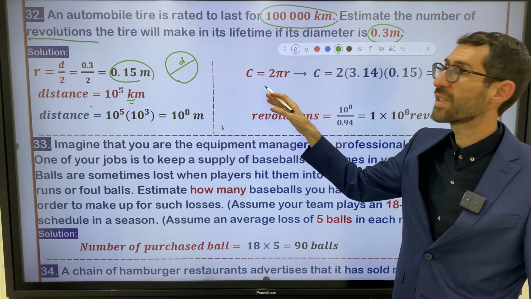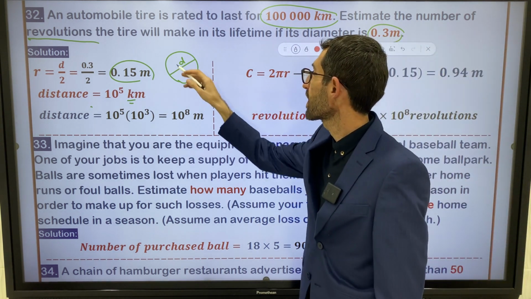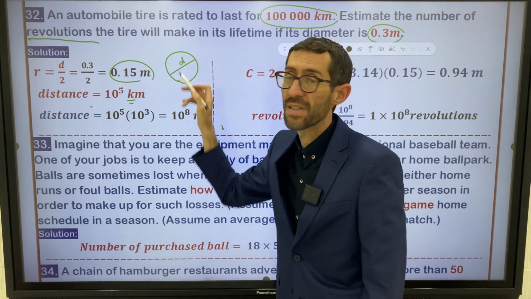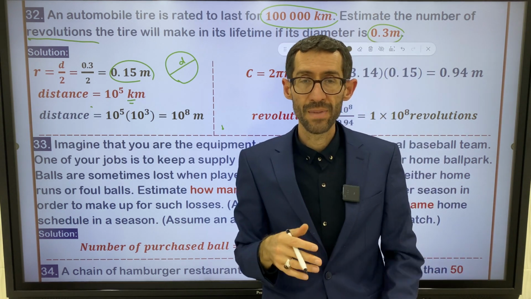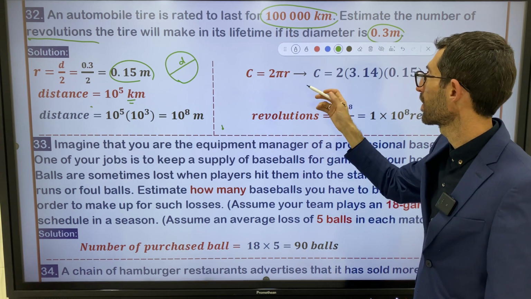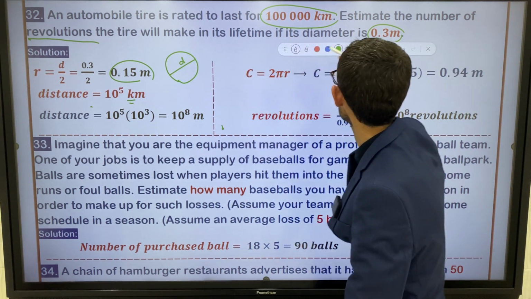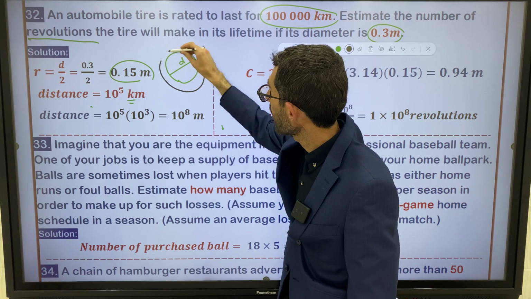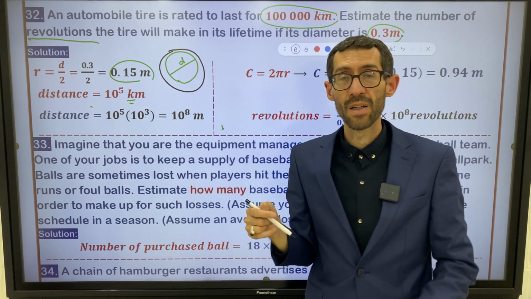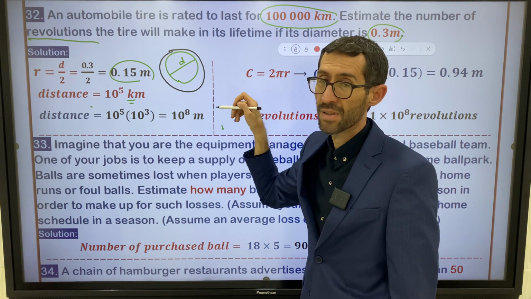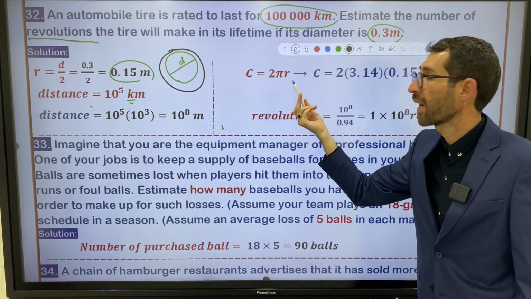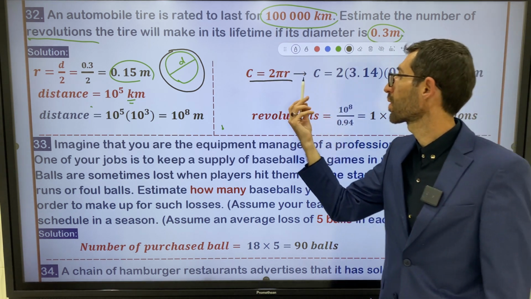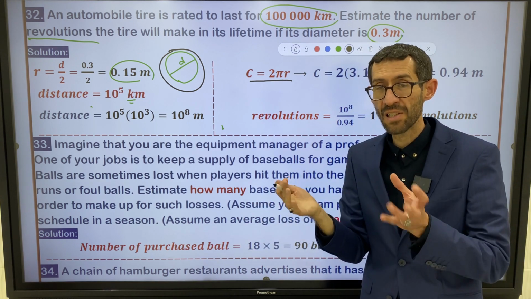We have a circumference of a tire, right? You have to find the circumference of a tire. Circumference means the surrounding, the outer part of the tire. This is the circumference, right? So C is equal to 2 pi r. I want you to memorize this one, because a tire is a circle. This is the rule for the circumference of a tire or any circle.